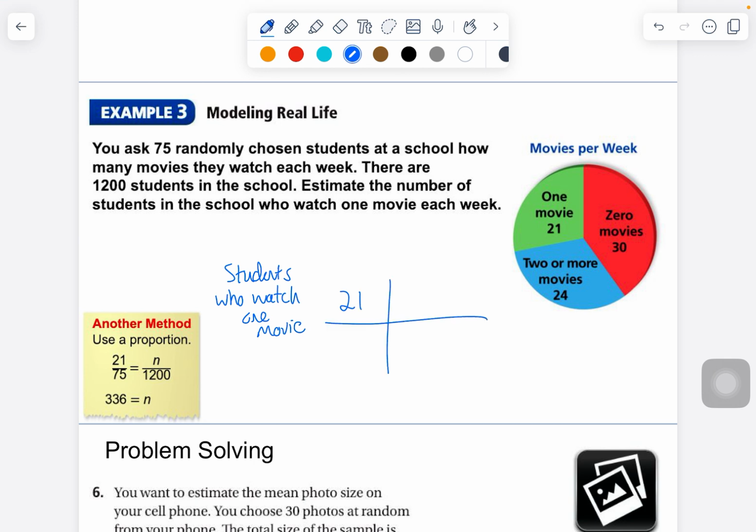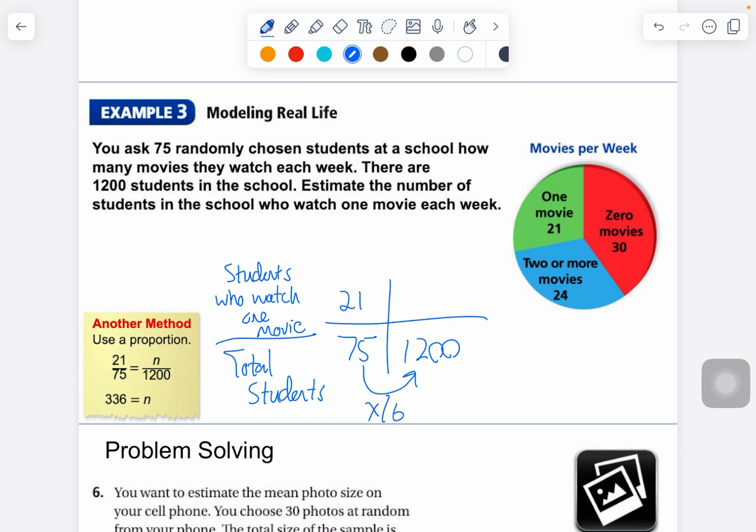And then we've got total students down here. That's going to be 75. And because we're going to say that this is an unbiased sample, we can just use the power of proportions and say, okay, this goes in 16 times. And I just did that because I have the answer key in front of me.